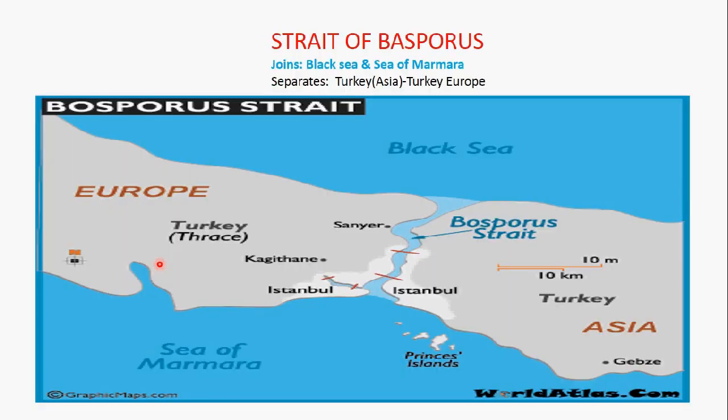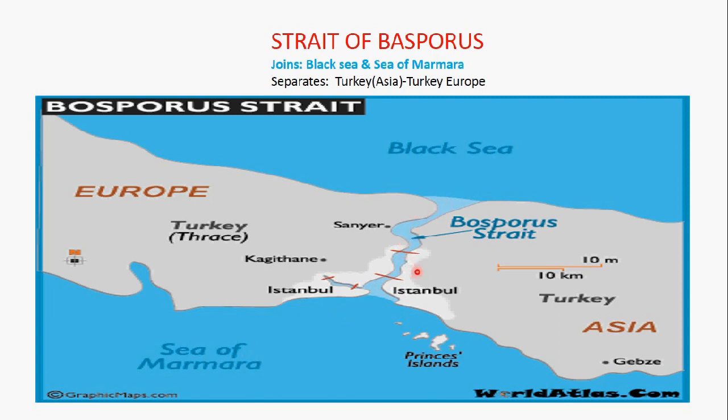Another strait is Strait of Bosporus. Strait of Bosporus joins Black Sea and Sea of Marmara. Here is Black Sea, and other side is Sea of Marmara. Between them is a small strait known as Strait of Bosphorus.